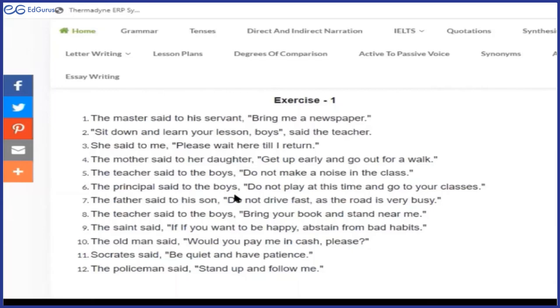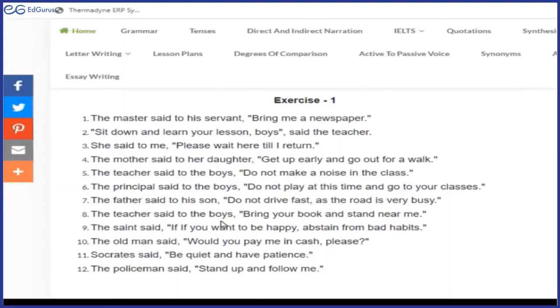Now here in this sentence, listen carefully. You cannot use forbid. You know why? Because in the first action, it is do not, it is a negative imperative. But the second action is an affirmative imperative. So when you say forbade, meaning not to play, it gives the message not to go to your classes. Got it? So here, when you get such a sentence, you have to be careful. You are not using forbid. Simply you would say, the principal instructed the boys not to play at that time and go to their classes. Is that clear? Yes, ma'am.